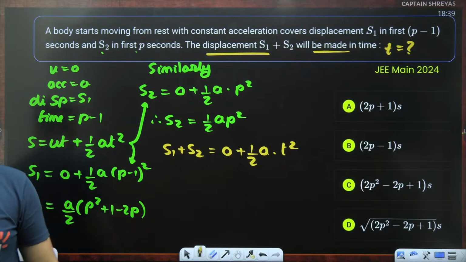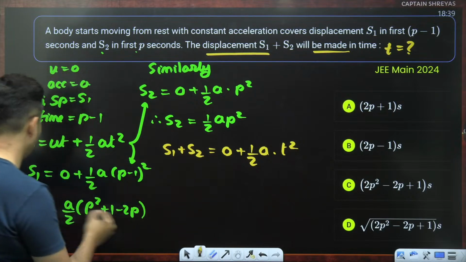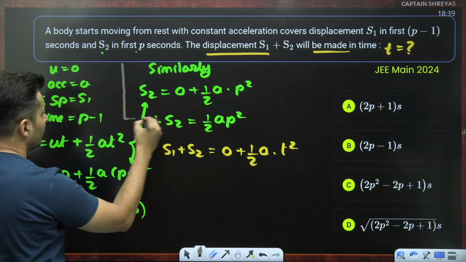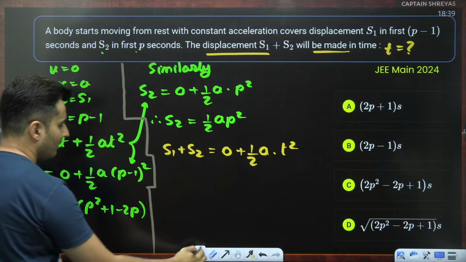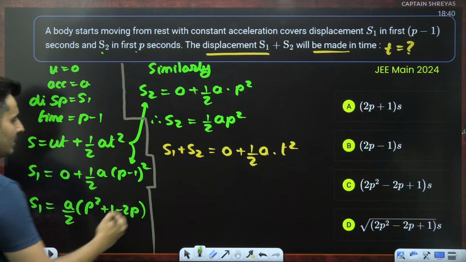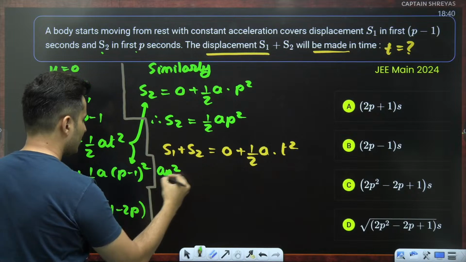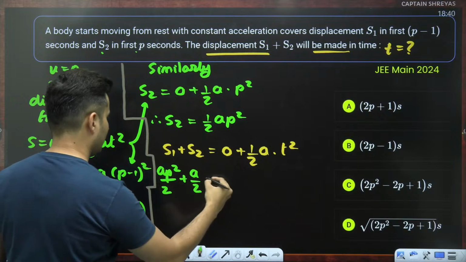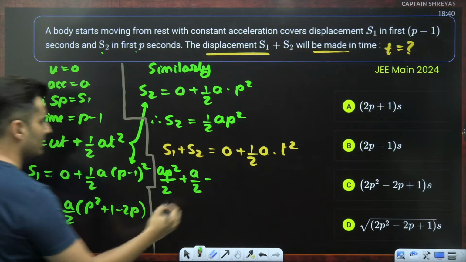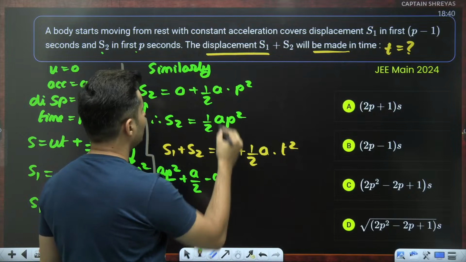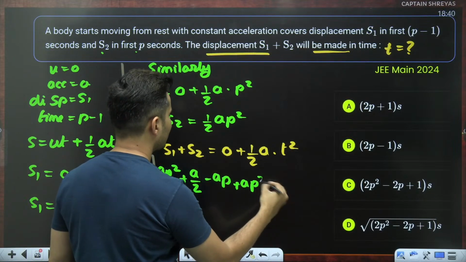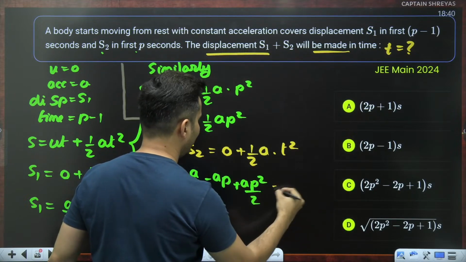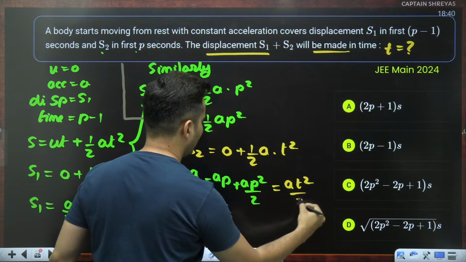Okay. So let's try this out, my dear warriors. What is S1 and S2? We know it from here. So just substitute the values. All you need to do is substitute the values. S1 is nothing but A P square by 2 plus A by 2 minus 2 A P, and S2 is just A P square by 2. Okay, this is equal to A t square by 2.